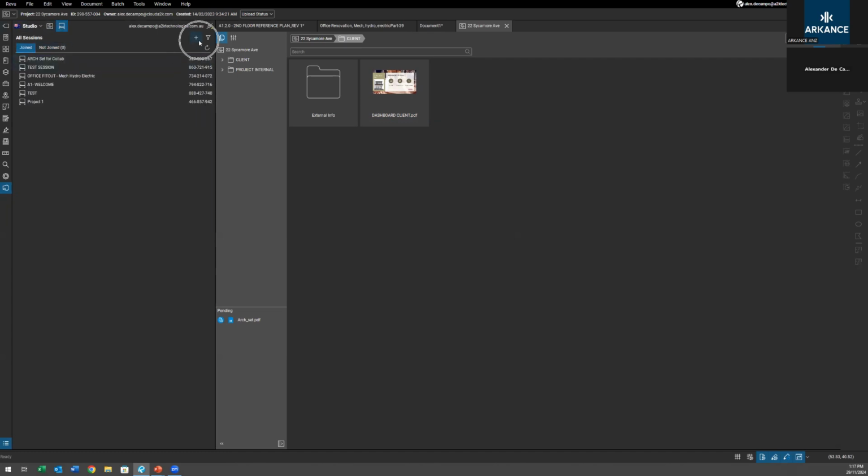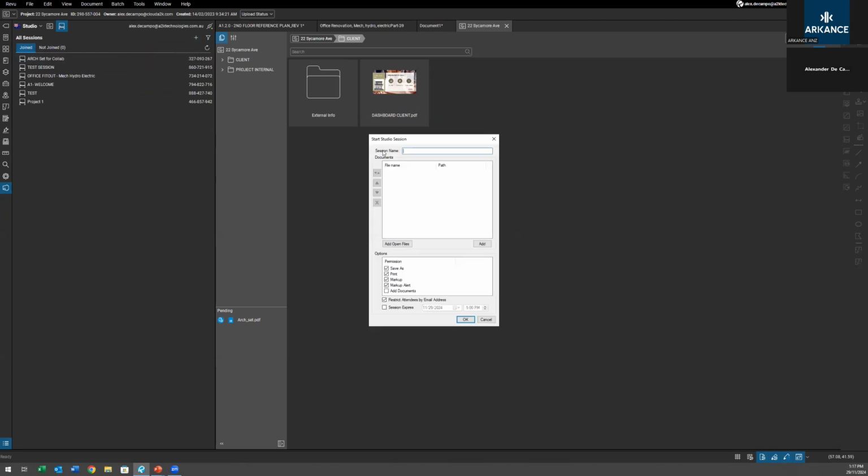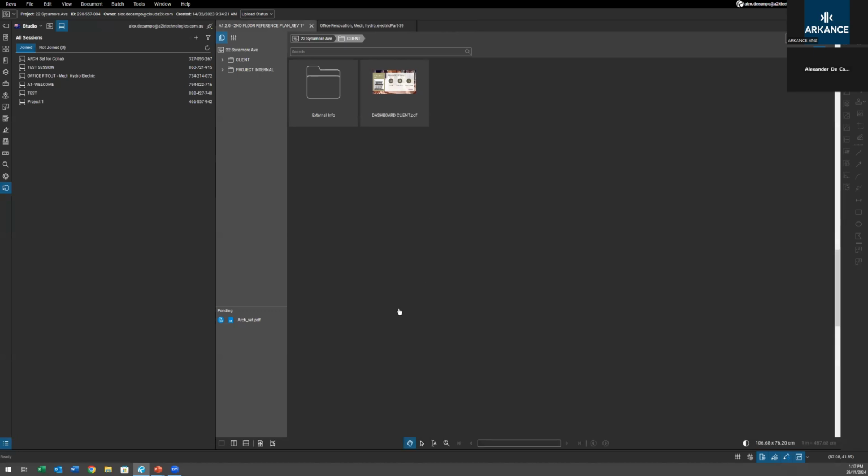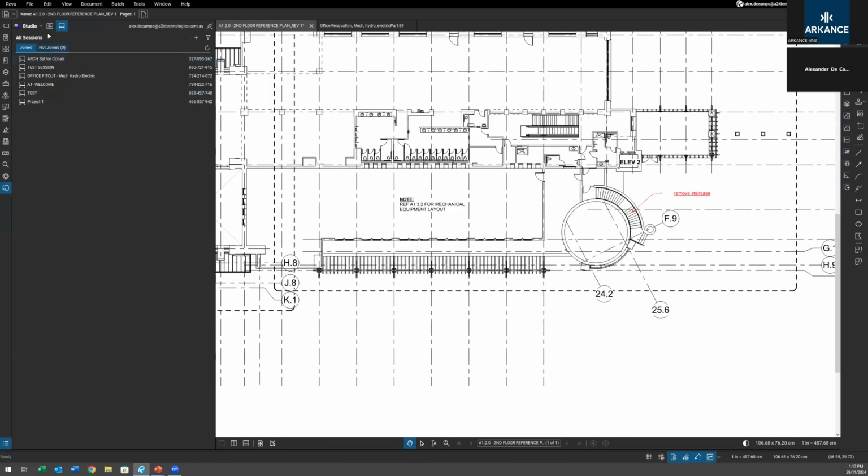So I'll go to the session, the exact same process, so the exact same system, not joined and joined. It's also got the plus to create a new one, create that new session, add the session name, add any files you want in the session. Super simple. Close these down. But from the session, quite simple.